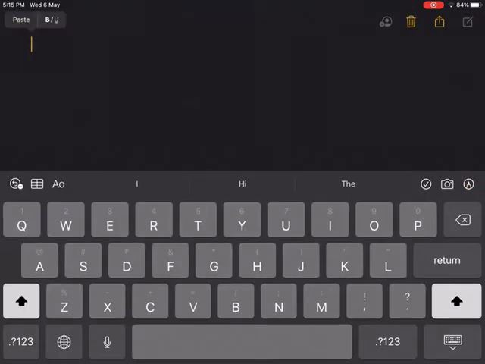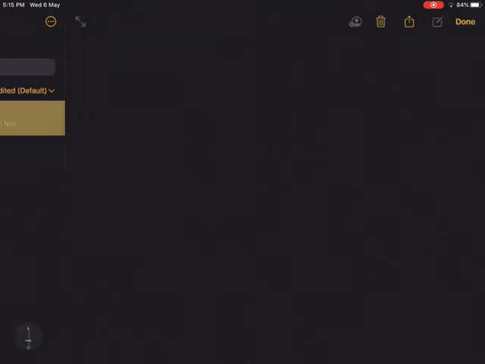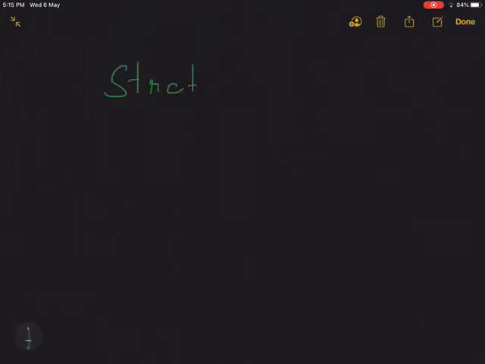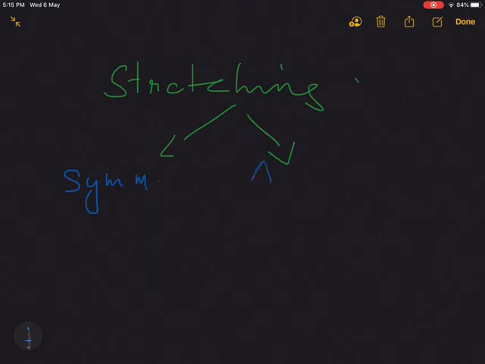First of all, stretching vibrations. Stretching vibrations are of two types: symmetric stretching or anti-symmetric stretching.